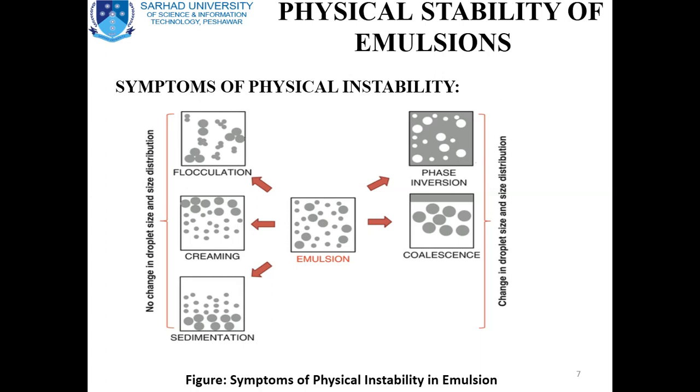On the left side, the symptoms of instability are those in which the globule size and globule size distribution do not change, while on the right side, the two symptoms of instability are those in which change in droplet size and droplet size distribution occur. Let's discuss in detail.